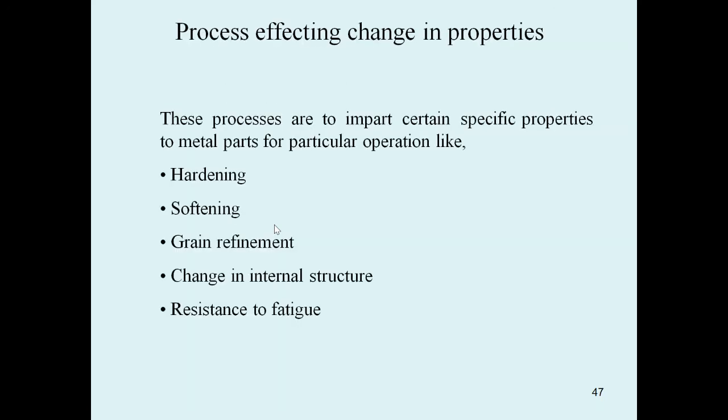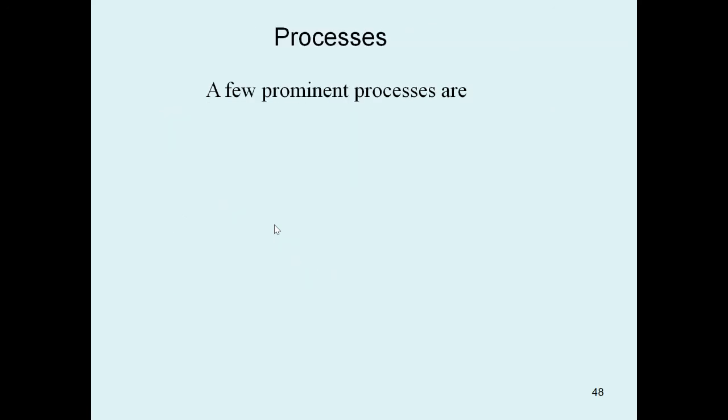All these are different operations performed on metals, and they may affect the properties of the metal. A few prominent processes are heat treatment, cold working, and hot working.